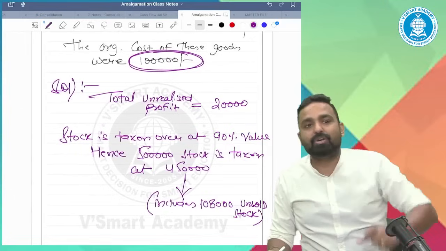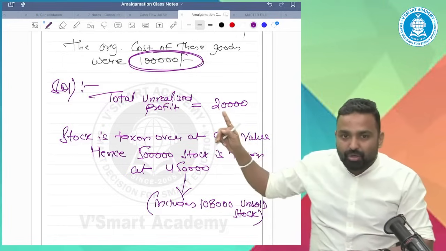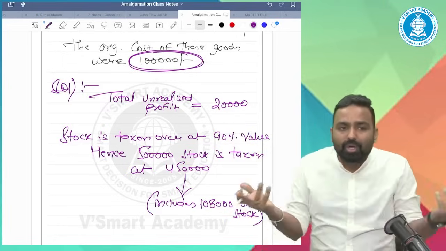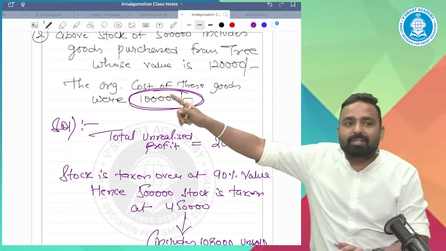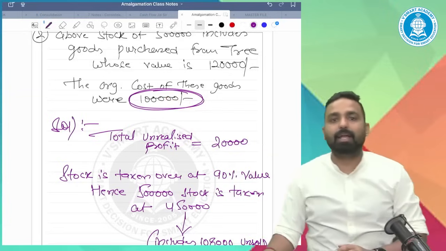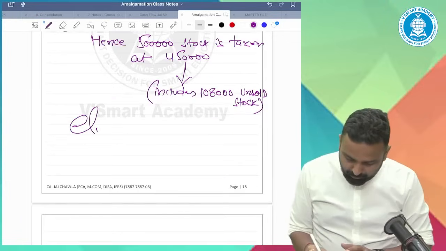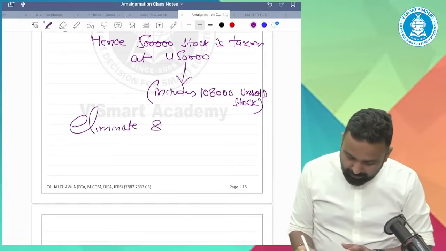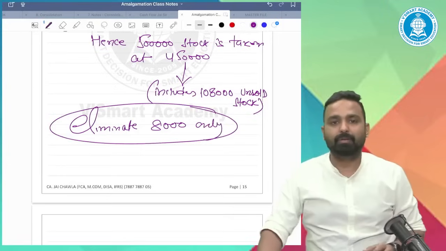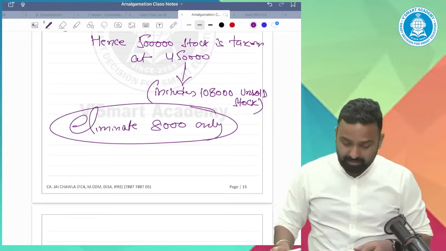Only 8,000 I need to eliminate, because my ultimate target is to show the stock at real cost. Eliminate 8,000 only. Simple. Anju, now understood or not?